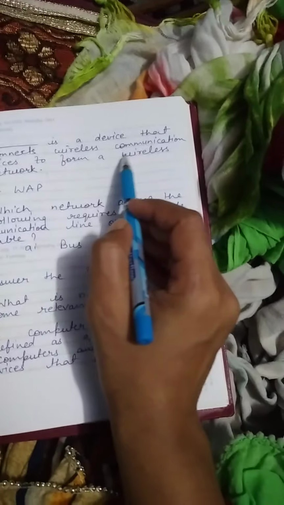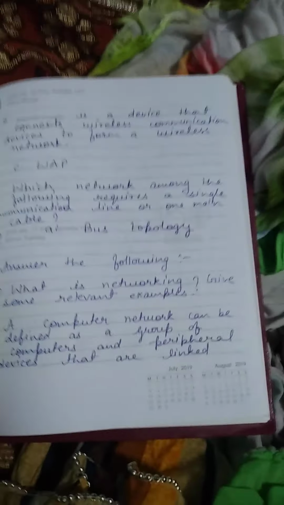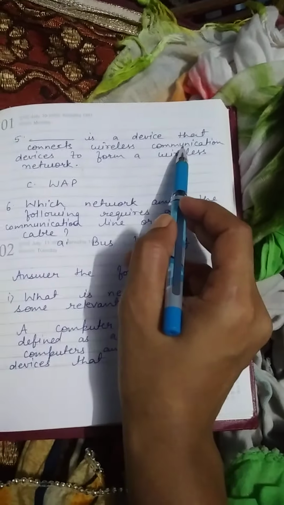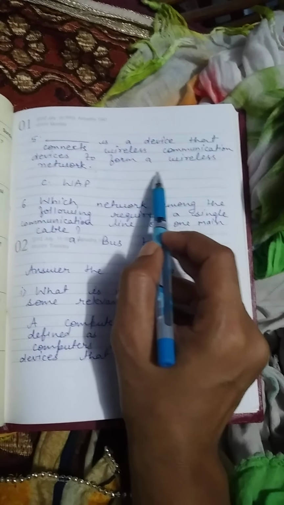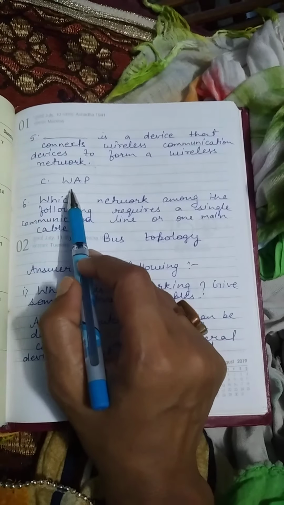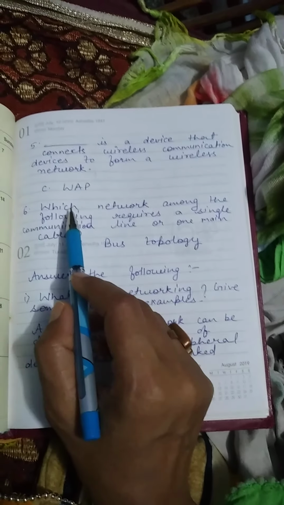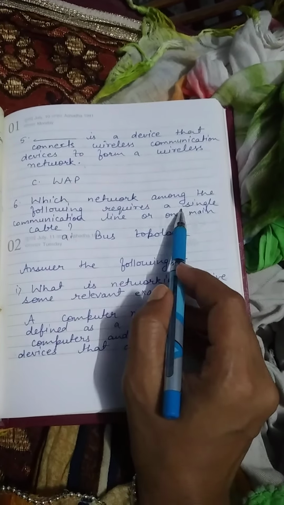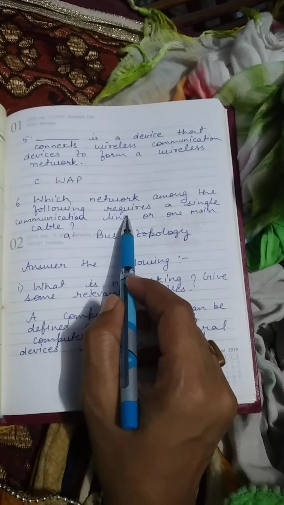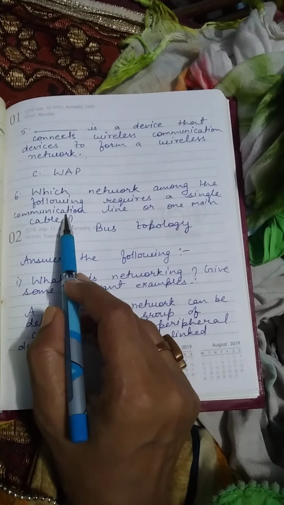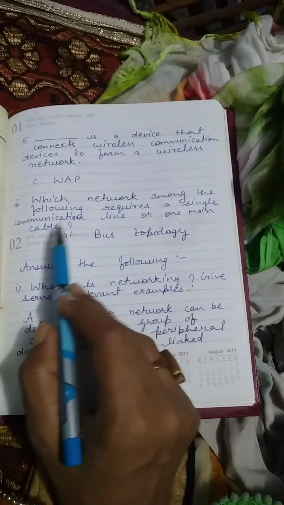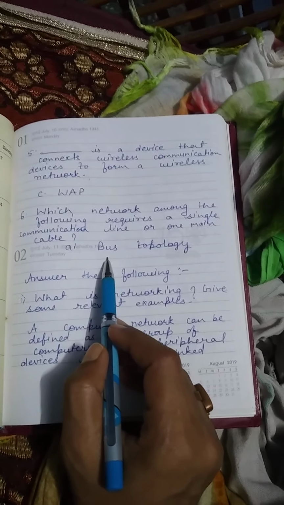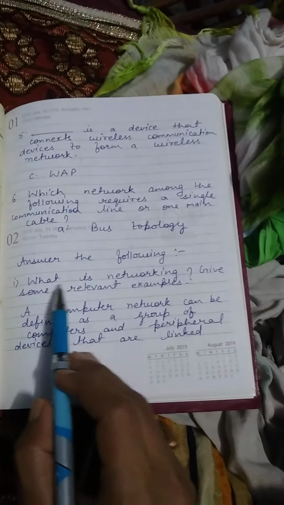A device that connects wireless communication devices to form a wireless network, that is WAP. Which network among the following requires a single communication line or one main cable? That is the bus topology.